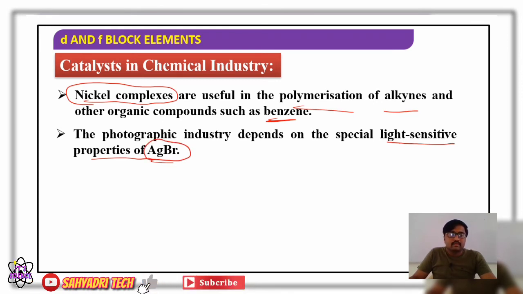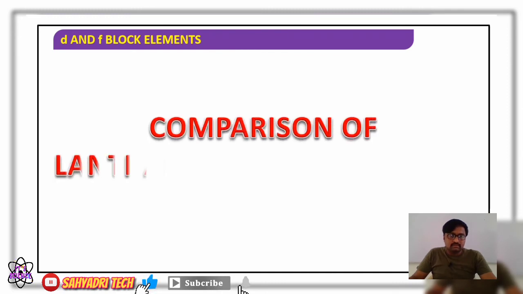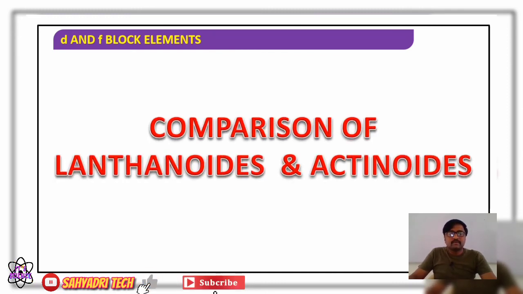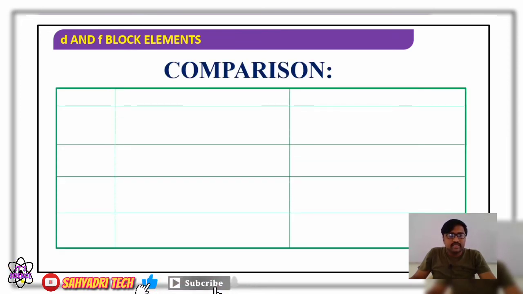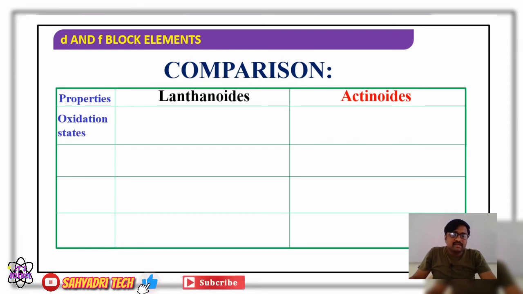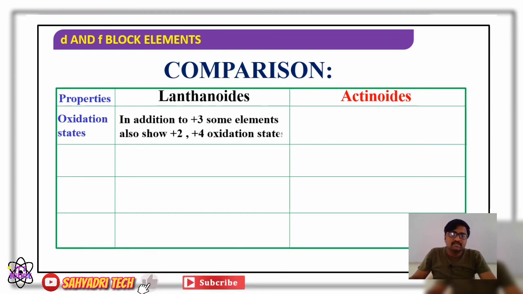Well, now a comparison of lanthanides and actinides. We consider the properties of lanthanides and actinides. The first property is the oxidation states. We know the common oxidation state is +3 for both lanthanides and actinides.